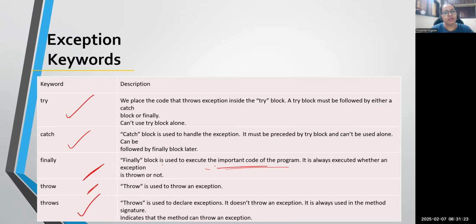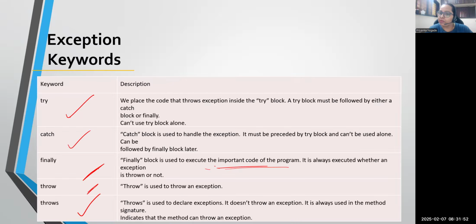It means, first point, the finally block is not there to handle any exception. Suppose in your project, you want to run some specific code in any situation, whether your project is creating some problems or working fine. Some common, important statements you are able to run using the finally block.